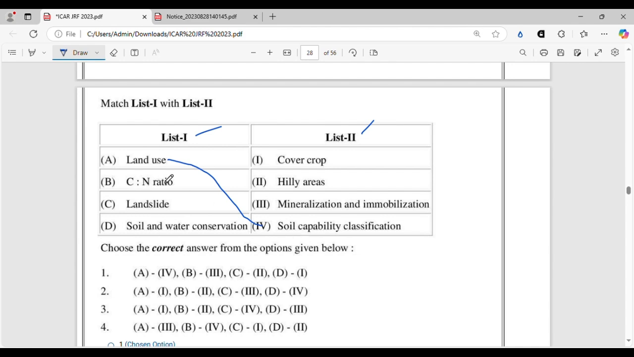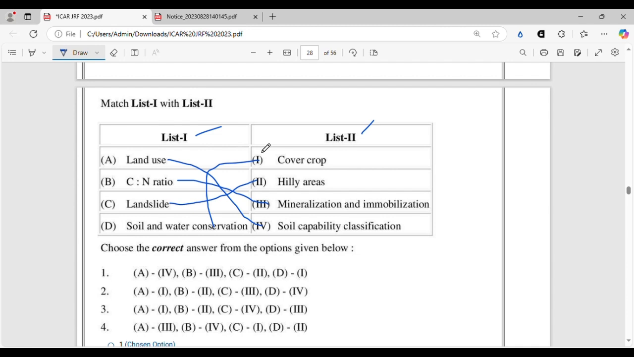Then the C:N ratio decides the mineralization and immobilization of nutrients in the soil. Then landslides occur in hilly areas, of course, and soil and water conservation is done through cover crops, because cover crops are erosion resisting crops and they conserve the land and water. Soil and water conservation takes place through cover crops, right?